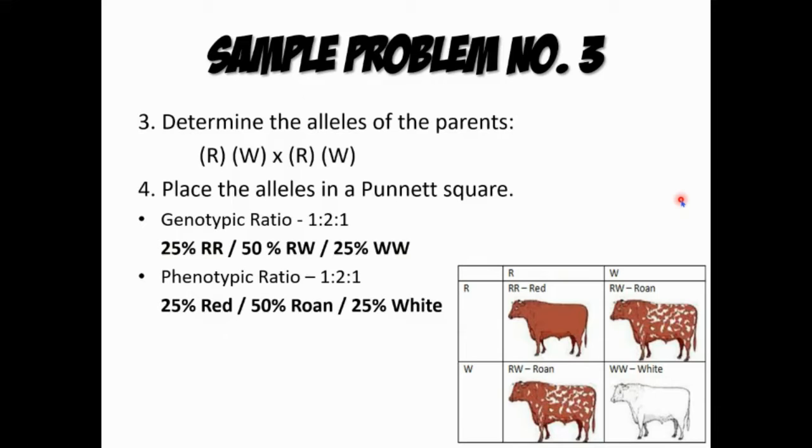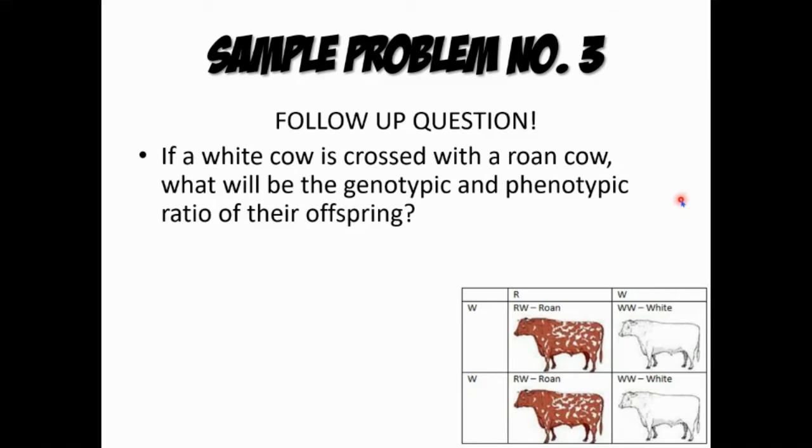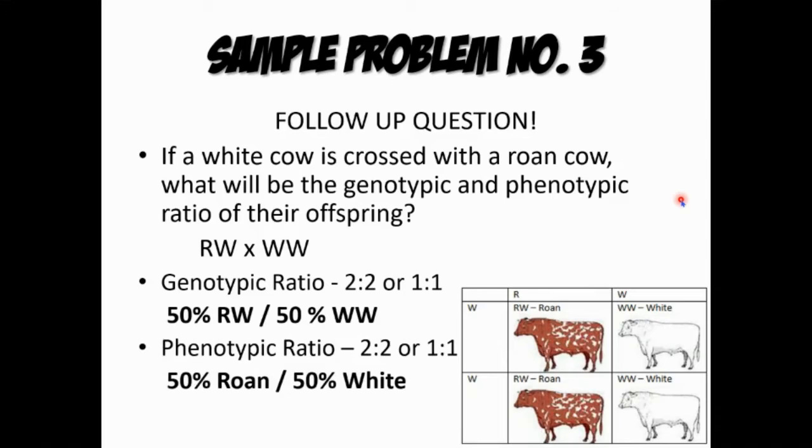Ganun lang po kasimple. And then, follow-up question, if a white cow is crossed with a roan cow, what will be the genotypic and phenotypic ratio of their offspring? So, RW times WW, which we already did in the test cross. So, their genotypic ratio is 2:2 or 1:1, 50% RW and 50% WW. So, nakita natin na 50% ang roan cow at 50% ang white cow. Ganun lang po kadali.